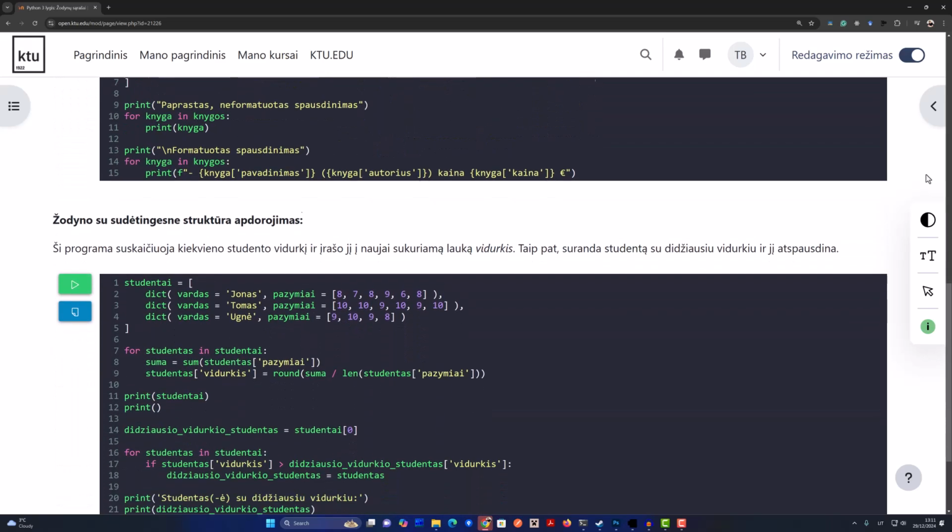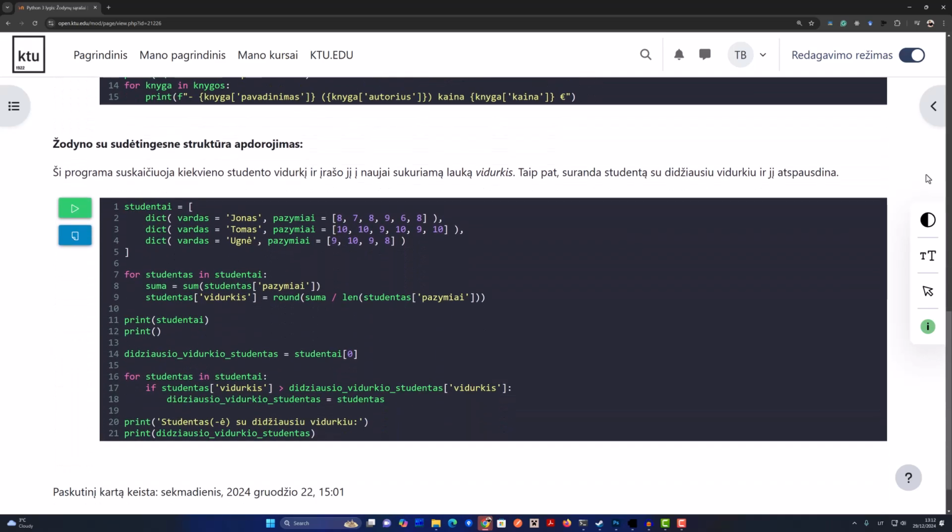They had an example where they calculated the average grade for each student in that studentai list, and then they even added that average as a new key value pair to each student's dictionary. Wow, that's powerful. And I think they also found the student with the highest average, right? Yeah, that's right. It's all about processing and analyzing that data. My brain is doing backflips right now. It's amazing what you can do with these combinations. I feel like we've covered so much about dictionaries.